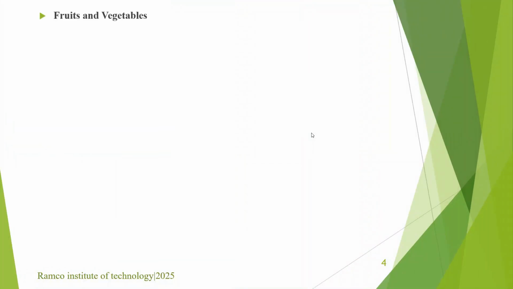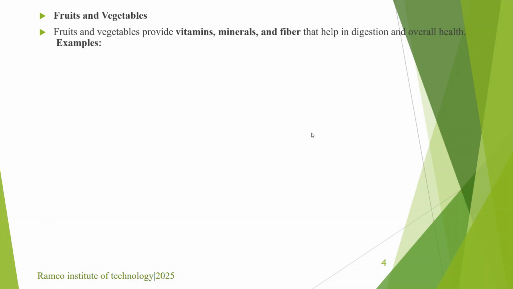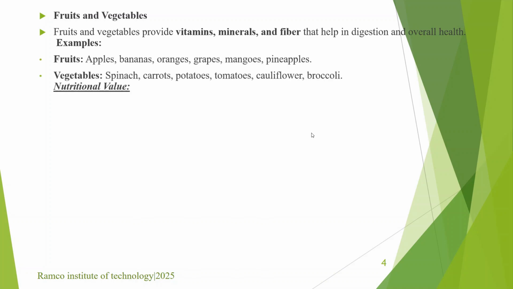First of all, fruits and vegetables. They include vitamins, minerals, and fibers that help in digestion and overall health. Examples include, as we are all familiar, apples, bananas, oranges, etc. They are the fruits, and vegetables include spinach, carrot, potatoes, tomatoes, etc.